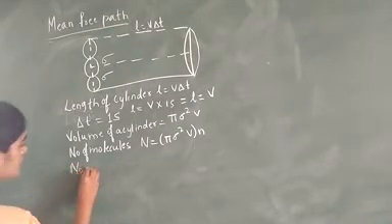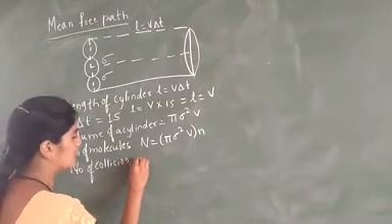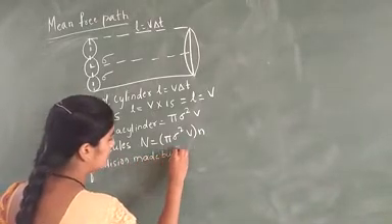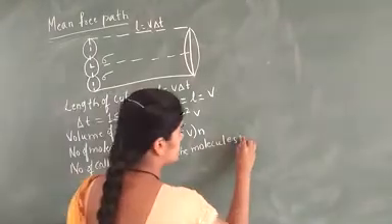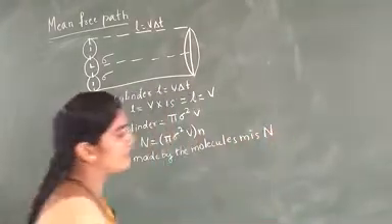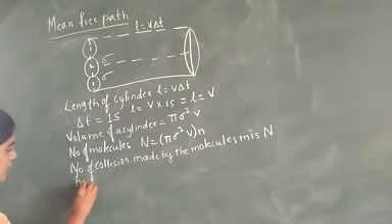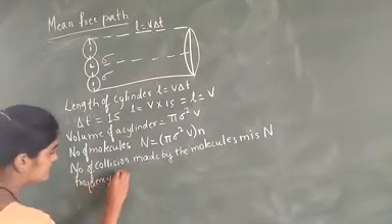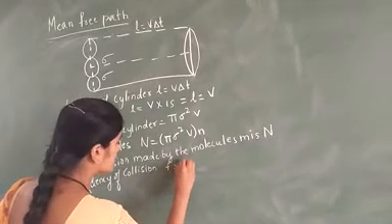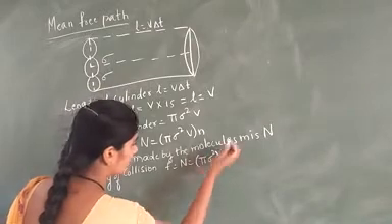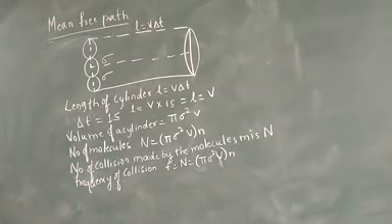Therefore the number of collisions made by the molecule is capital N. Now we consider the frequency of collision: F is equal to N, which is pi sigma square V into n.